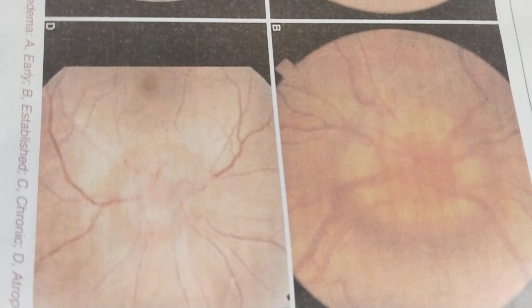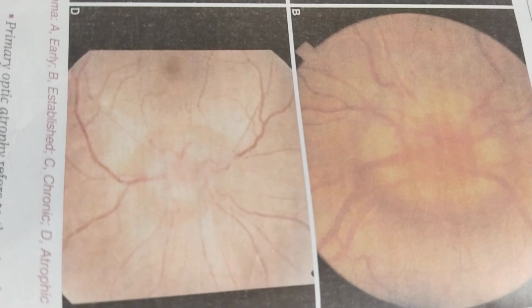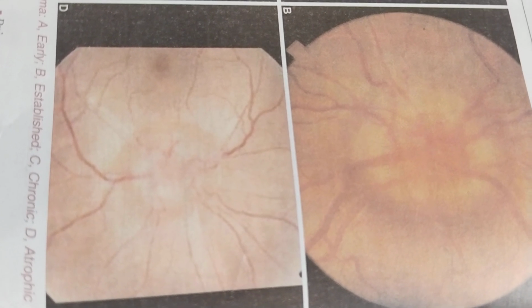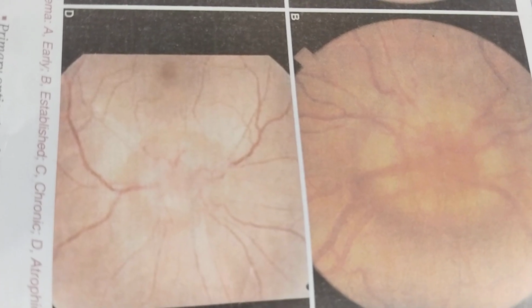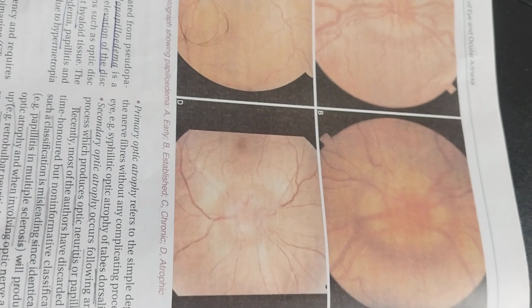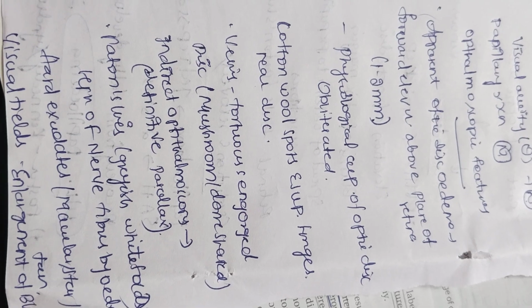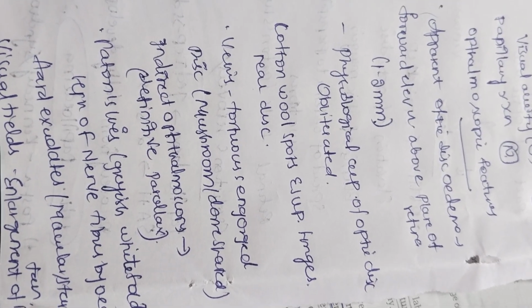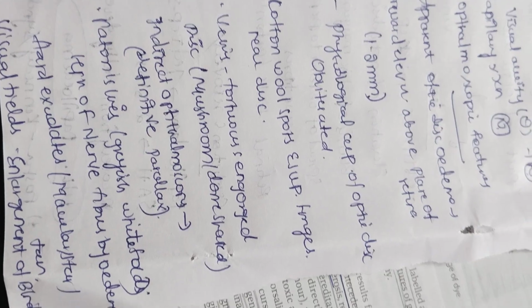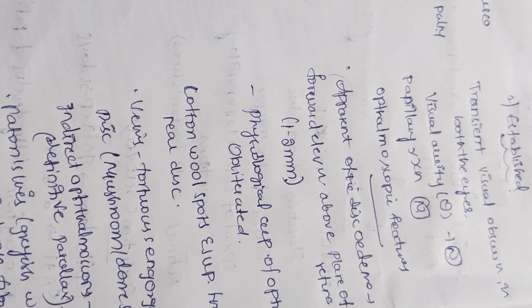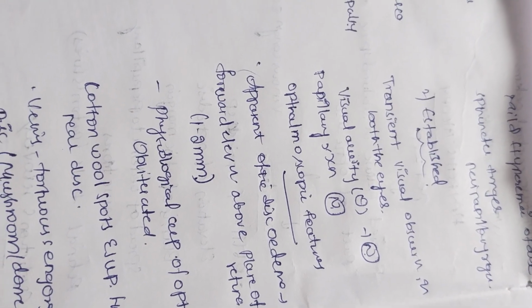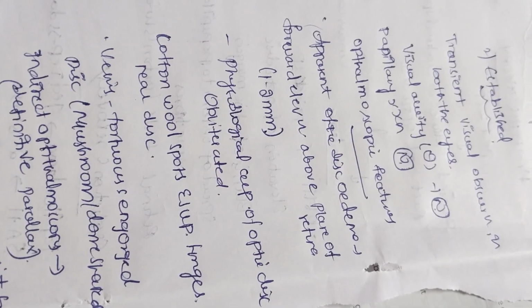The disc will appear as a mushroom shaped disc, right? And Paton's lines will be seen, grayish white folds, separation of the nerve fibers. Then hard exudates, and a macular star will be seen, and in the visual fields, enlargement of the blind spot. These are the findings of the ophthalmoscope. Visual acuity will be normal, pupillary reaction is normal. Transient visual obscuration in both eyes.